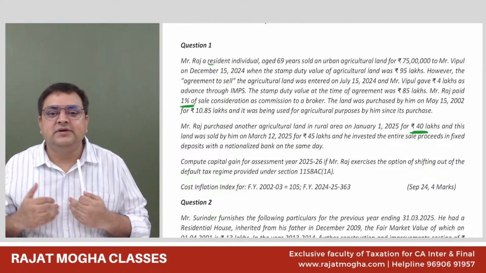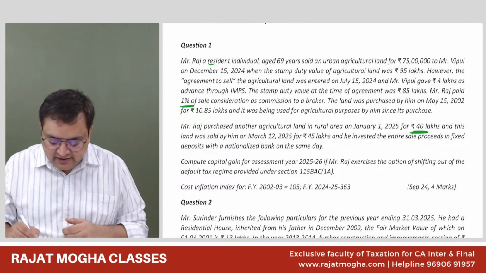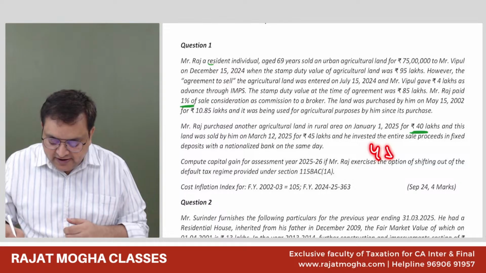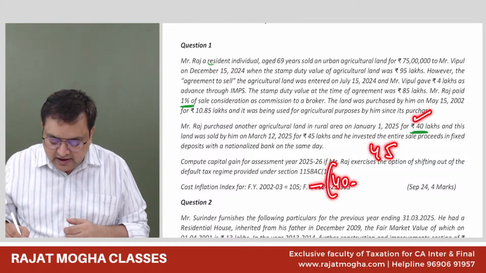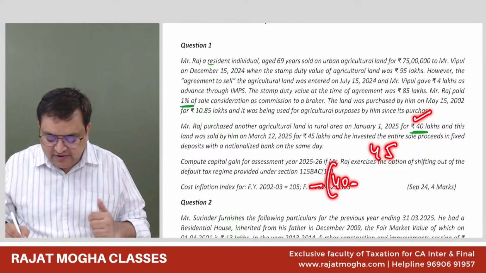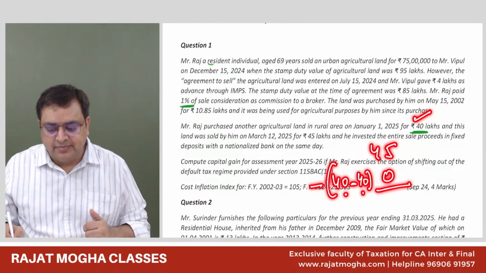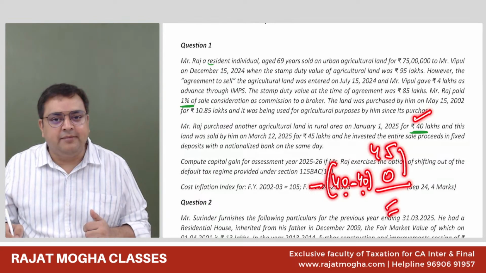And how is the exemption withdrawn? The exemption should be withdrawn whenever he'll be selling it. So let's say he's selling it at 45 lakh, minus cost was how much? 40 lakh. So the exemption withdrawn shall be reduced from the cost. How much exemption have we taken? I believe 40 lakh. So it will be reduced from the cost, it will become 0. And this is how we compute the capital gain.